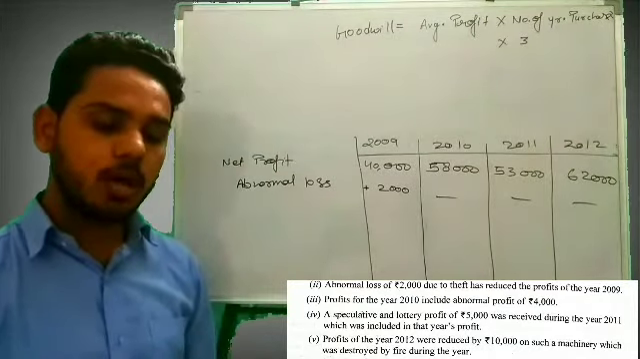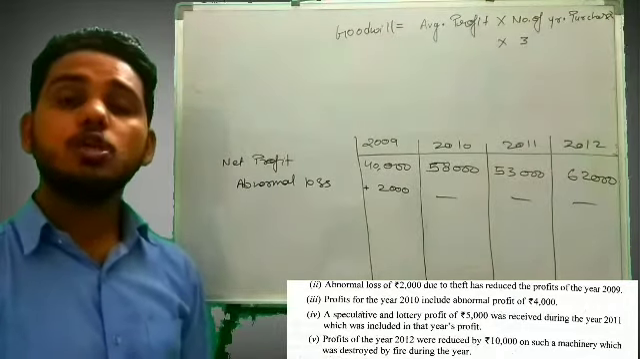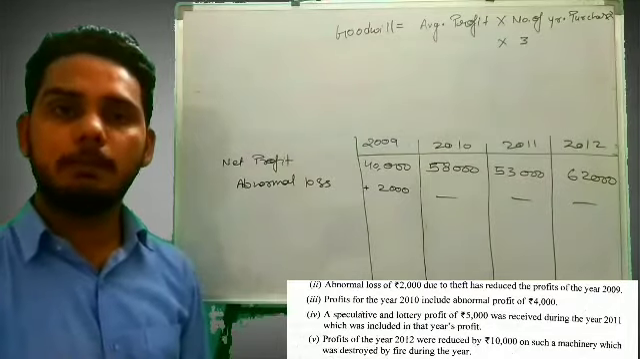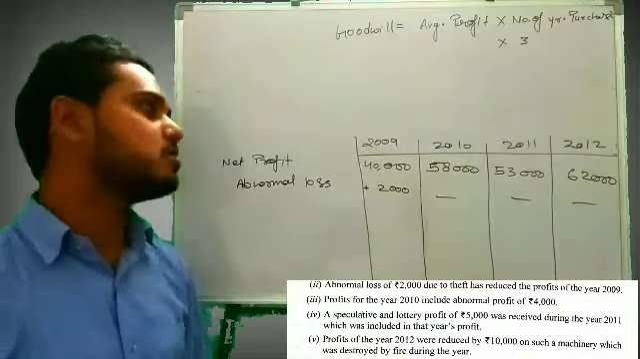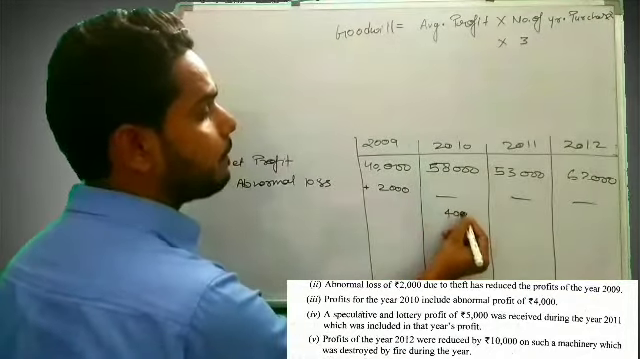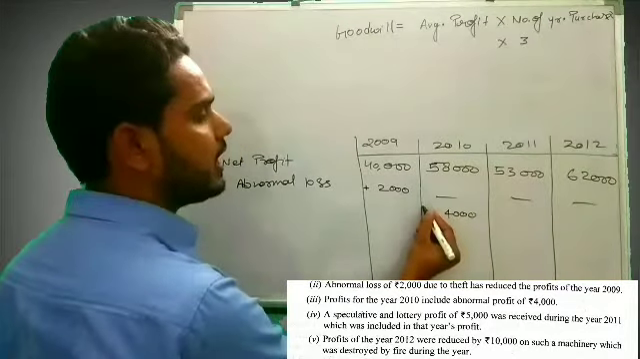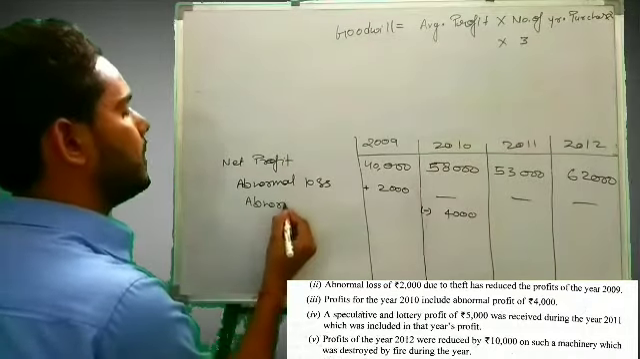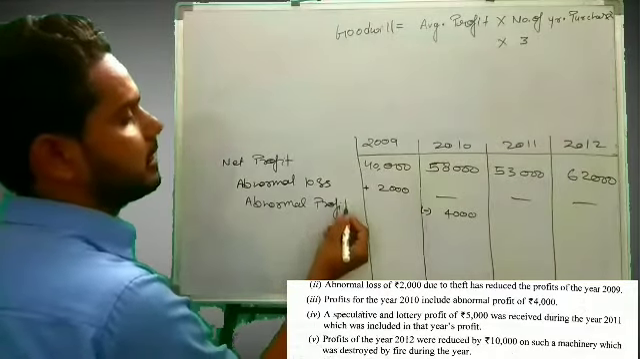Now the next information, profit for the year 2010 includes an abnormal profit of 4,000. So what it is saying is that in 2010 there was an abnormal profit, and that abnormal profit was of 4,000 rupees. That was abnormal profit, so we have to deduct that, right? Because that was not normal profit. I hope this is clear to you.